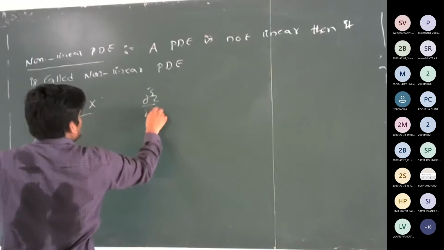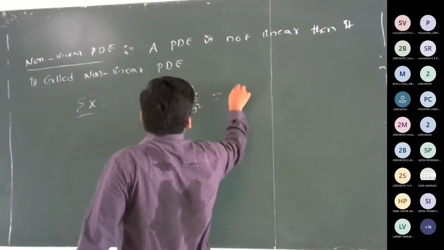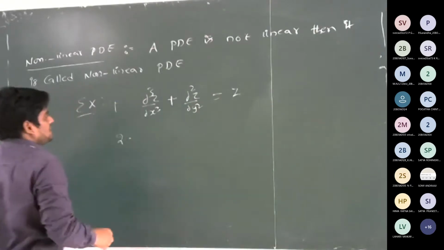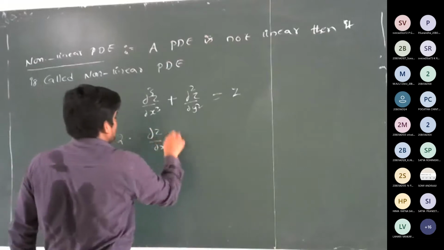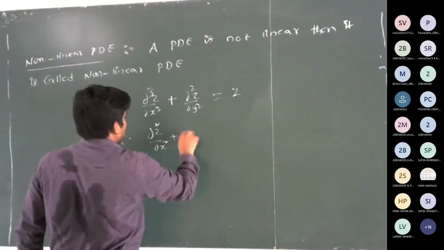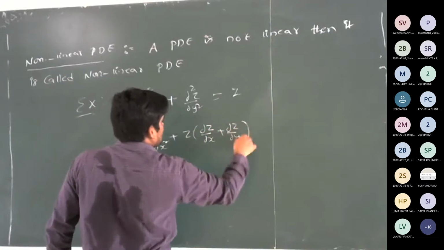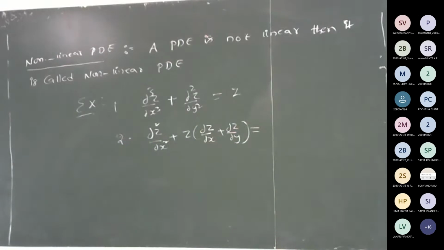Examples: the first is ∂³z/∂x³ + ∂²z/∂y² = z. The second example is ∂²z/∂x² + z ∂z/∂x + ∂z/∂y = 0.